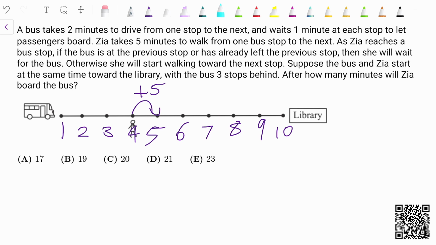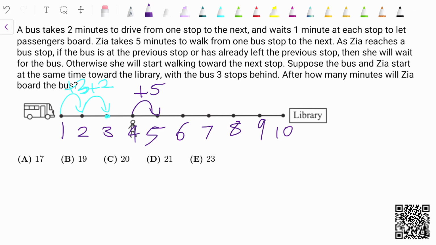So the bus leaves from stop 1 and travels 2 minutes. And then at the stop 2 mark, it's going to wait 1 minute, so that's plus 3 minutes. So that means that the bus only has 2 more minutes until Zia gets to the next stop. So then that's just enough time to travel to the 3rd stop. However, that is not enough time to wait. So at this point, the bus is waiting at the 3rd stop.